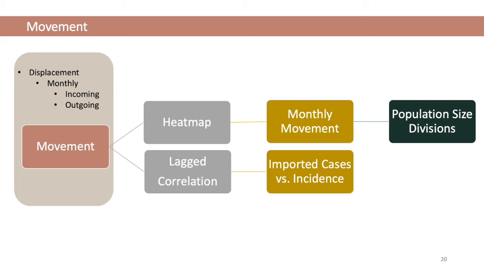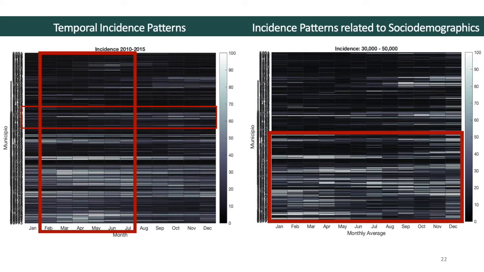Then a lag correlation is done between imported cases and incidence to determine if there's a delay between entry rates and its effect on dengue incidence. The figure on the left shows the average incidence for all 235 municipalities between the years 2010 and 2015. There is a peak in incidence between the months of February and July.